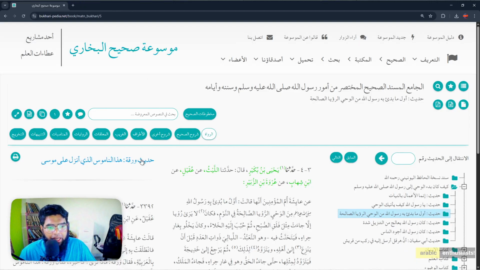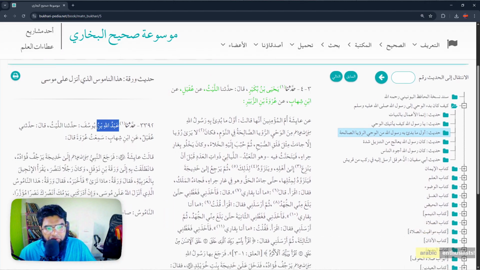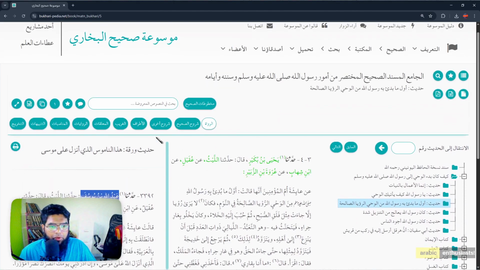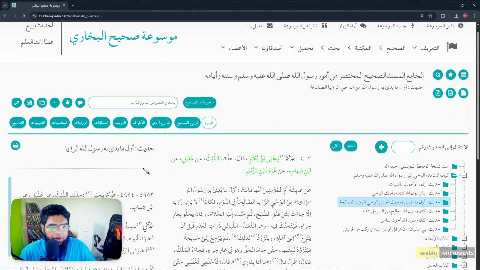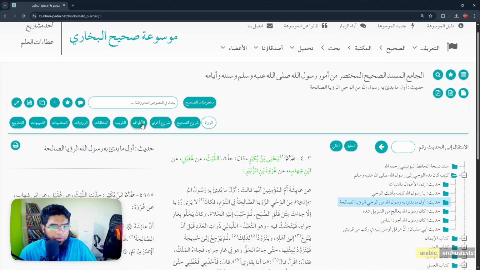Haddathana Yahya ibn Bukair, he says that Yahya ibn Bukair, Haddathana Layth. But here it is Abdullah, Haddathana Layth. So the main narrator is the same. Sometimes instead of bringing the whole thing, he says, I have another chain from Abdullah ibn Yusuf also, from Layth. And then he says Abu Saleh. What is Abu Saleh here? Maybe here. Haddathana Yahya. This is from Yahya itself. I want from Abu Saleh.